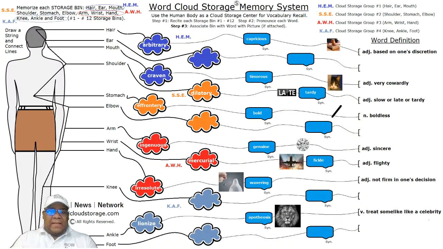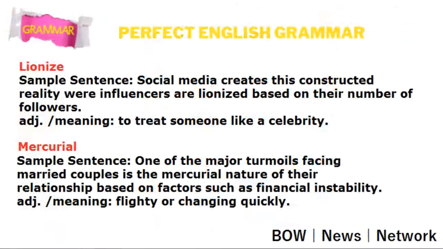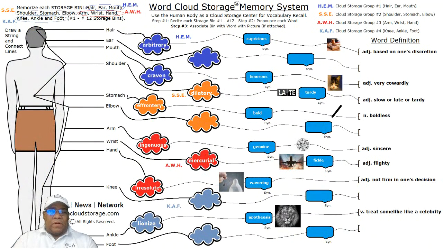And as we look at lionize, let's see how lionize is actually used. Social media creates this constructed reality where influencers are lionized based on their number of followers. Lionized: adjective meaning to treat someone like a celebrity. So let's see from our word cloud storage system.